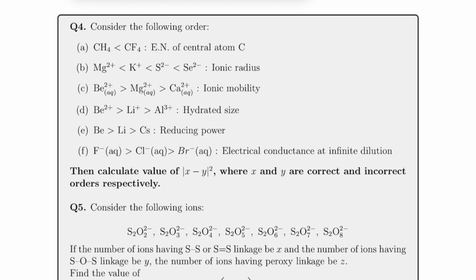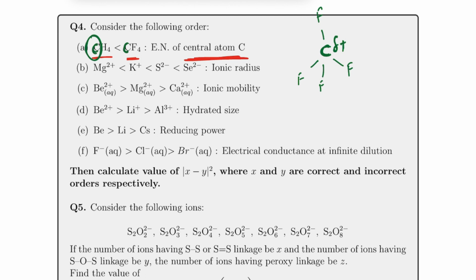Now the fourth one, if I talk about first CH4 and CF4, electronegativity of central atom, you will be saying both contain carbon only, so it will be the same. Okay, so if this would be the same, then this order would be incorrect. See, this is a bit ambiguous, you can say, but over here I am giving positive marks to the people who are saying that carbon has the same electronegativity. But if you look precisely, in CF4, you know that fluorine is very, very electronegative. So because of that, this carbon will be more delta positive compared to the carbon that you have in methane.